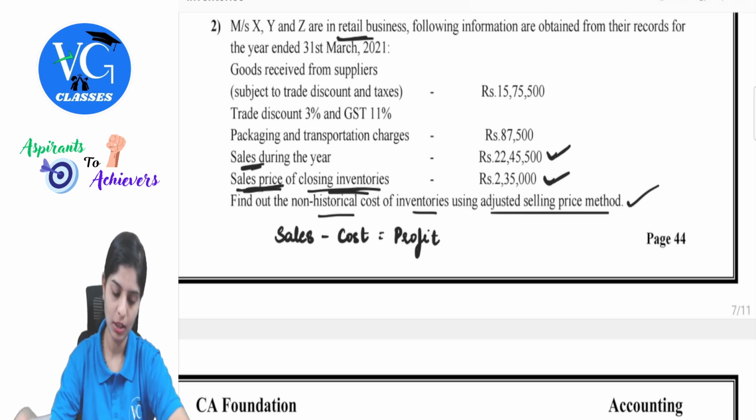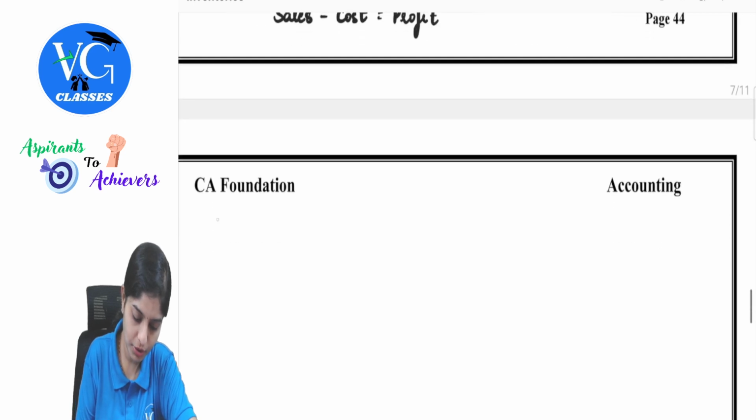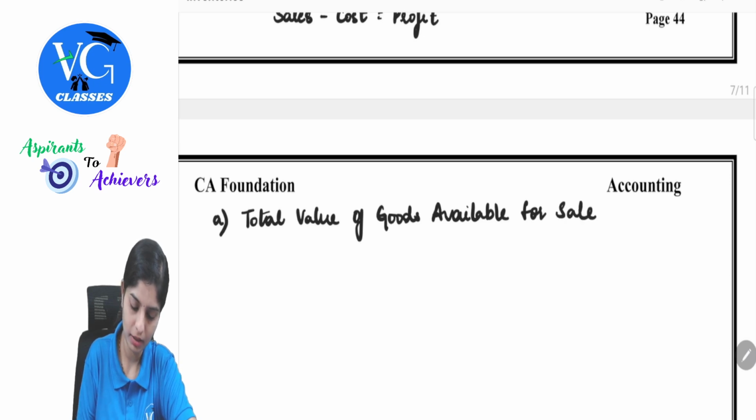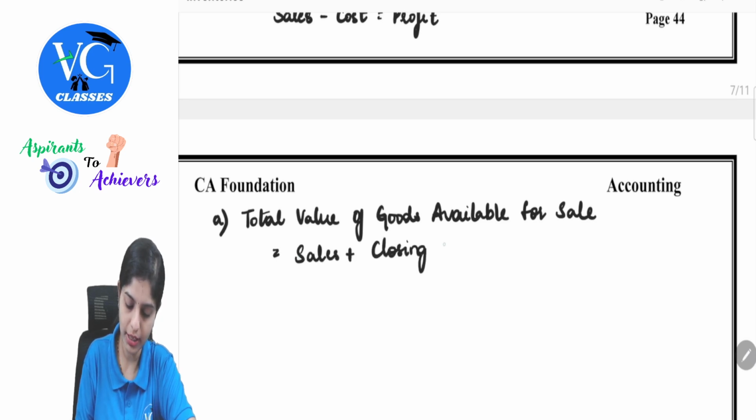Total value of goods available for sale is nothing but my sales plus closing stock at selling price.